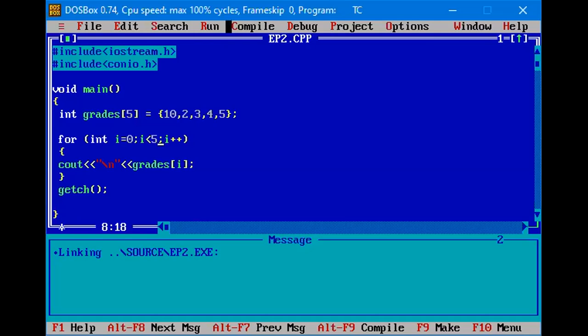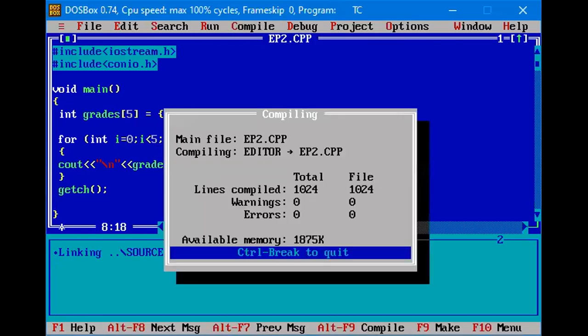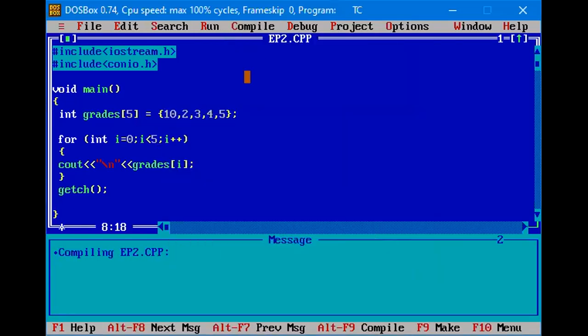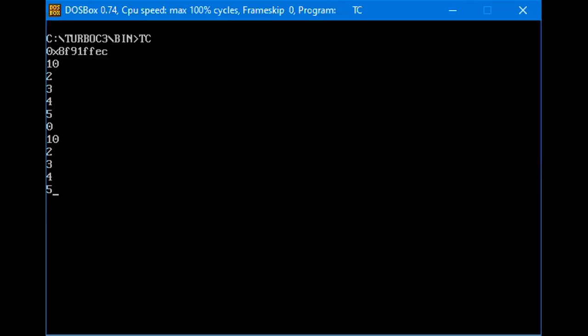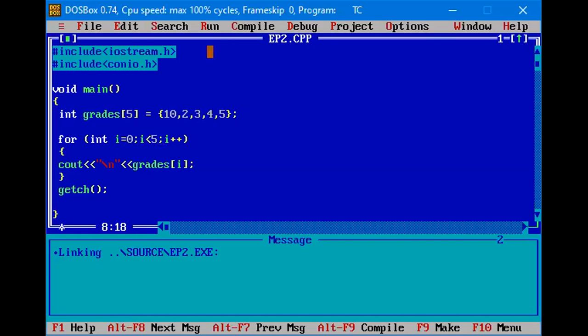Now we are going to compile the program, and then run. So now as you can see here, it starts with 10, 2, 3, 4, 5. Now you can see what happens when we go beyond the size of the array: it will automatically assign 0 value to it. So in this way, we have seen the working of a for loop for displaying the elements of an array.